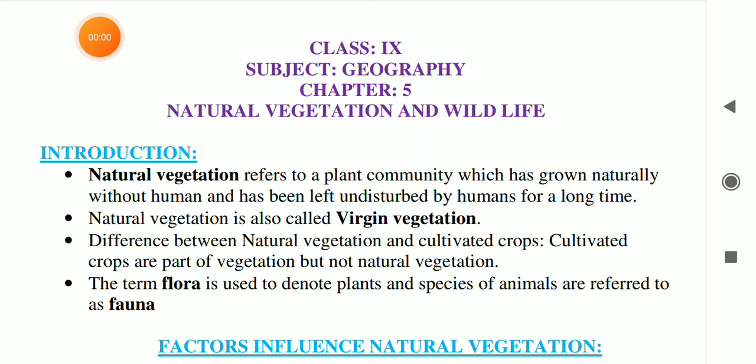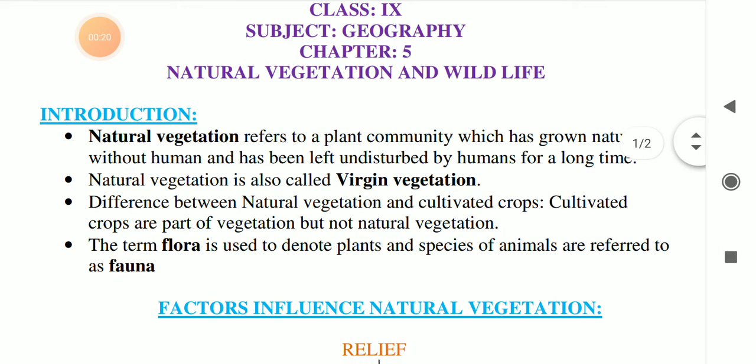Today I am going to teach you chapter 5, Natural Vegetation and Wildlife. Natural vegetation refers to a plant community which has grown naturally without human help and has been left undisturbed by humans for a long time. Those are called natural vegetation. Natural vegetation is also known as virgin vegetation.